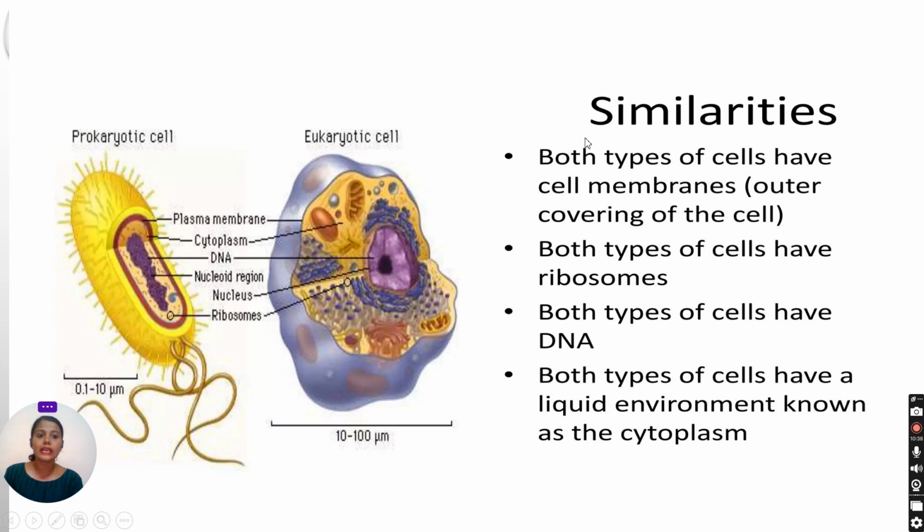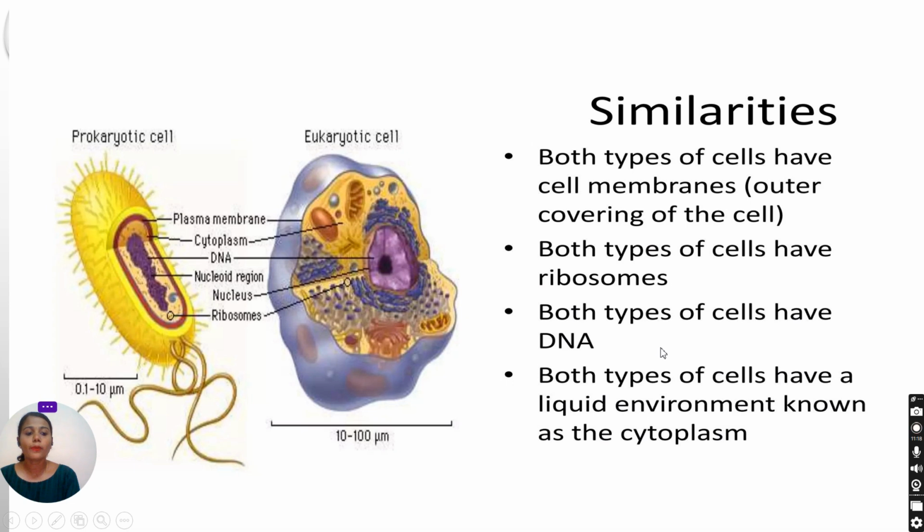So what are the similarities? Both types of cells have the cell membrane, the outer covering of the cell. Both types of cells have ribosomes; the only similarity in cell organelles is ribosomes. Both have DNA, but with a different shape. Both types of cells have a liquid environment known as cytoplasm, the fluid-like matrix.